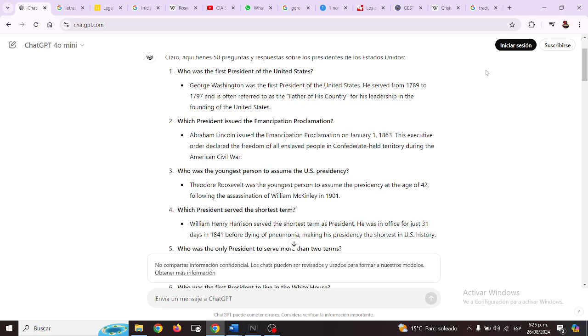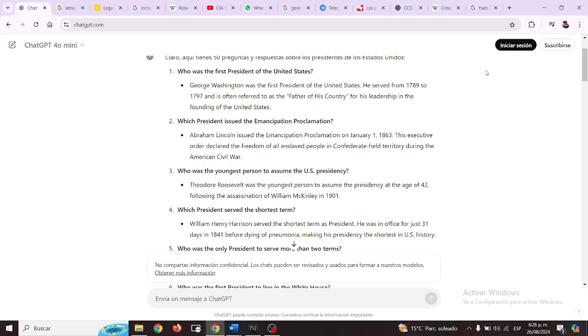Which president issued the Emancipation Proclamation? Abraham Lincoln issued the Emancipation Proclamation on January 1, 1863. This executive order declared the freedom of all enslaved people in Confederate-held territory during the American Civil War.